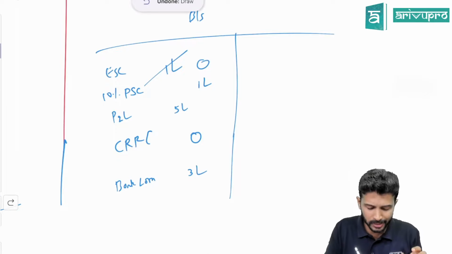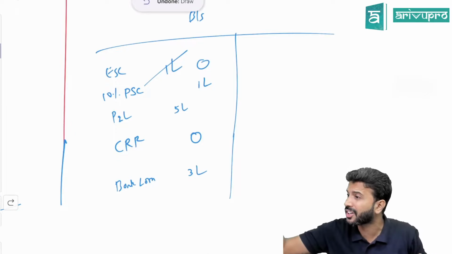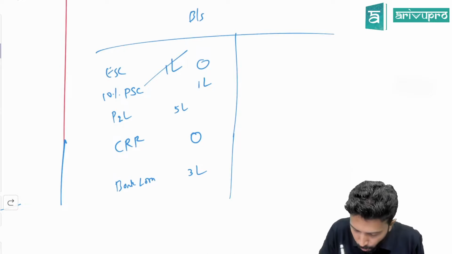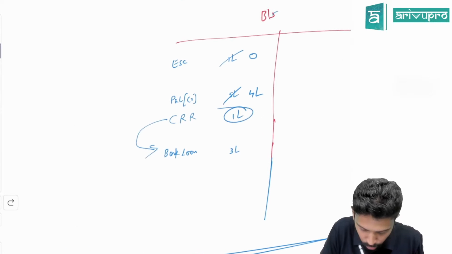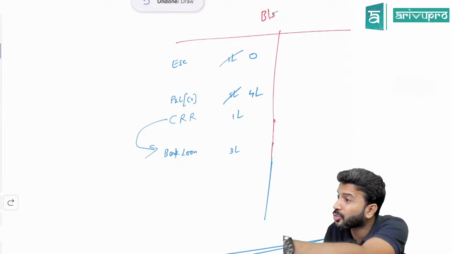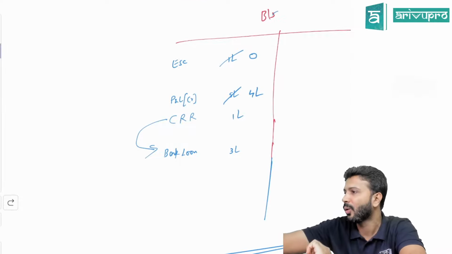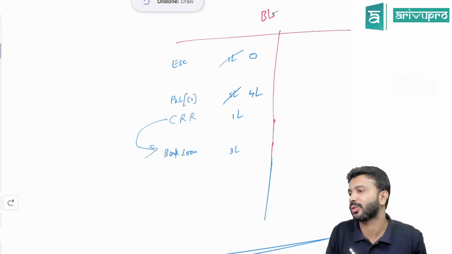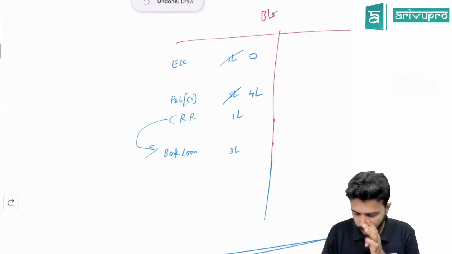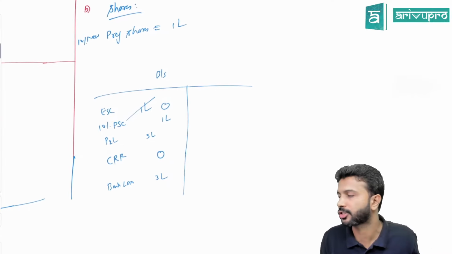Bonus shares means extra equity shares given free of cost. If you want to make this CRR 0, you have to give additional equity shares worth 1 lakh. So equity share capital will again increase by 1 lakh. CRR will become 0. That's the only way. Otherwise, it's not possible. No other reason is permitted.